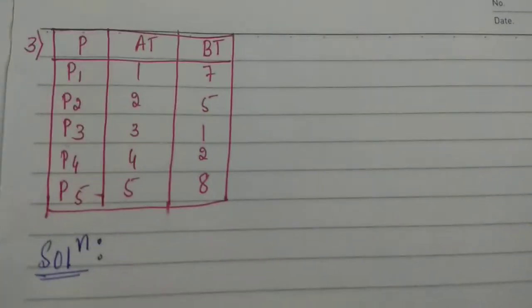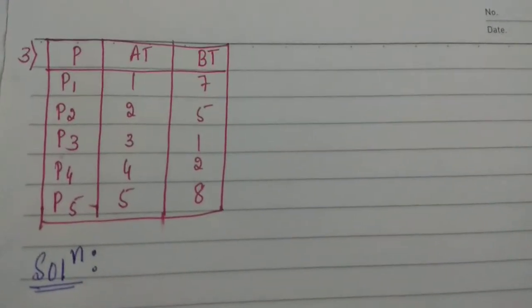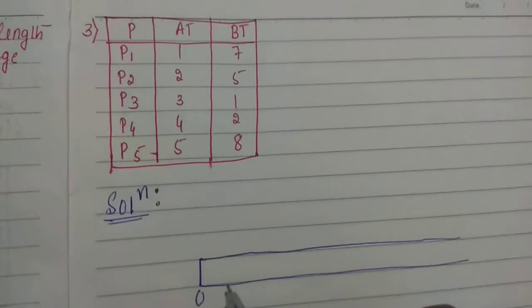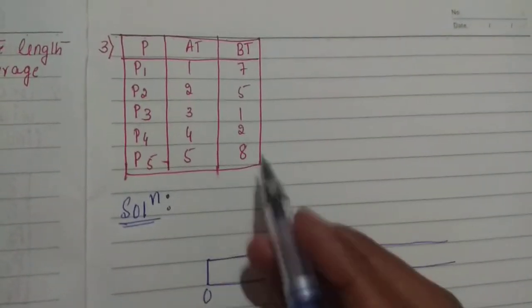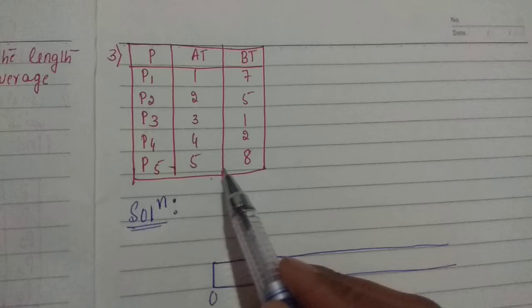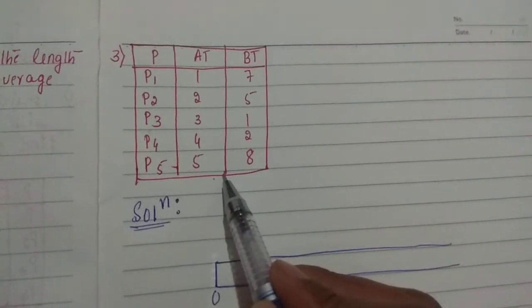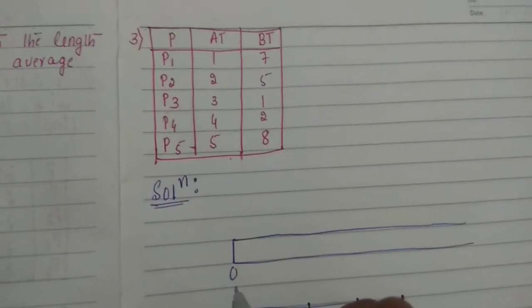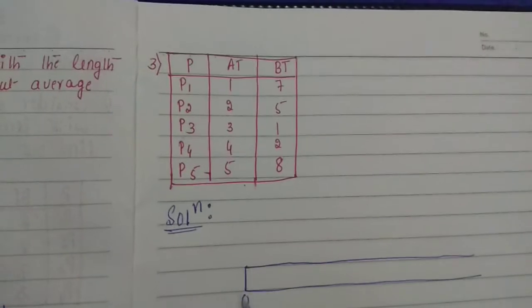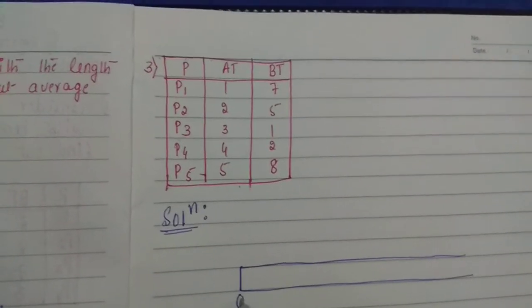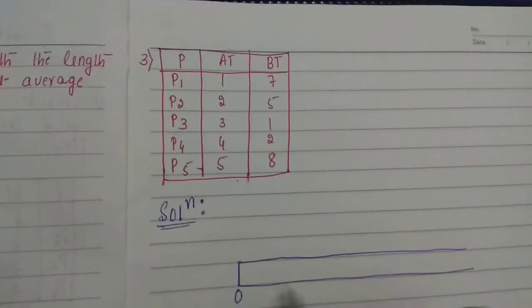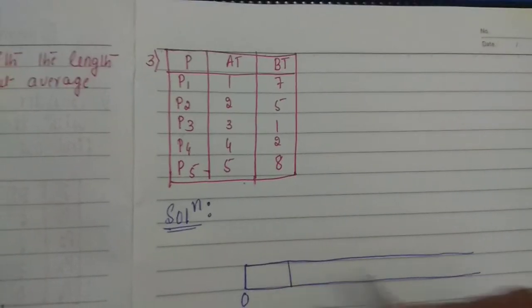The arrival time is not starting from 0. It has started with 1 millisecond. Okay, so let us draw the solution for this one. Look at the chart: in the column there is no process coming at arrival time 0. So at 0 milliseconds, no process is coming.